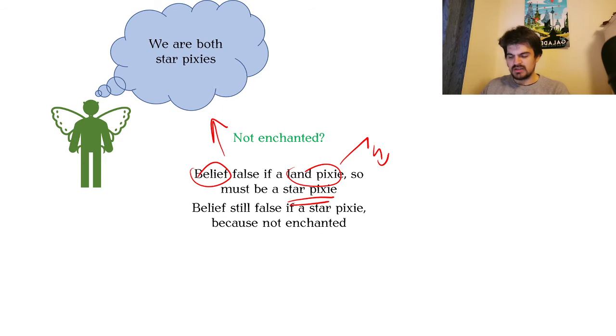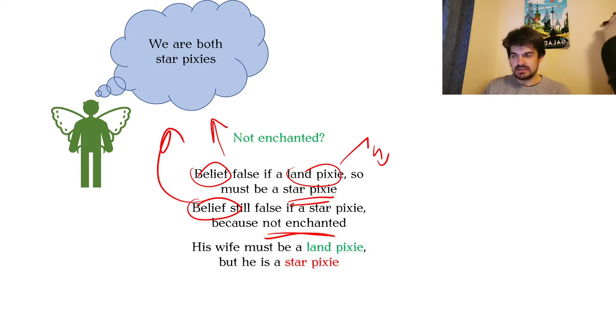But if he's a star pixie and not enchanted, then this belief is still false. This time, because a non-enchanted star pixie cannot believe something that is true, right? But if he is a star pixie, and the opinion that they are both star pixies is still not true, that means that his wife might be a land pixie while he is a star pixie, right?